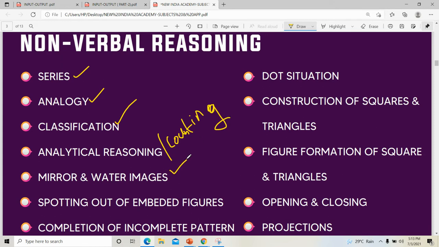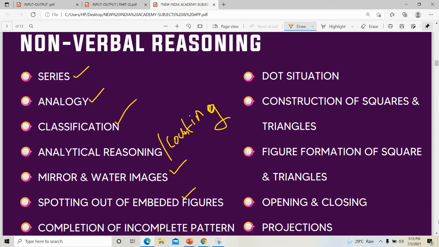Then water image, mirror image. That is just inverting the image. If it is water image, they will invert it upside down. In the case of mirror image, we have to invert laterally, that is left to right or right to left. Then spotting out of embedded figure.